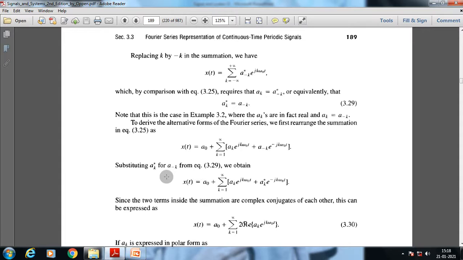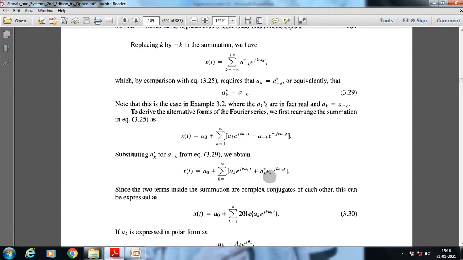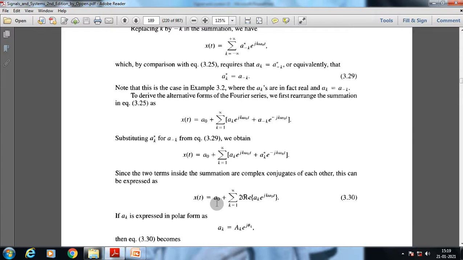Okay, so substituting a star k in place of a minus k, from this equation we get the final equation, where a suffix 0 stays intact, and because these two terms are equal, we get 2 into the real part of a suffix k e to the power jk omega 0 t.